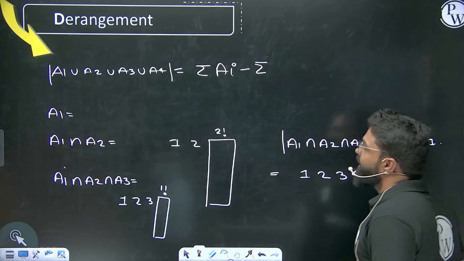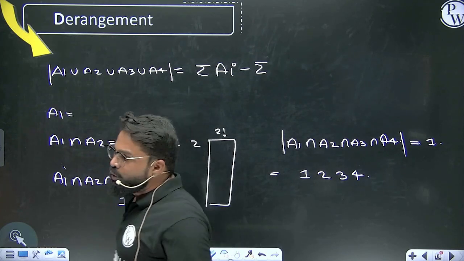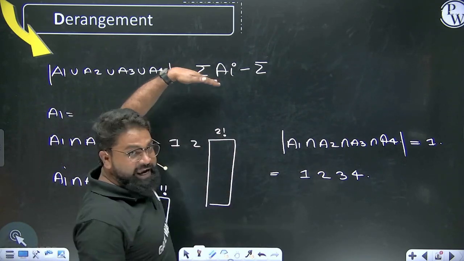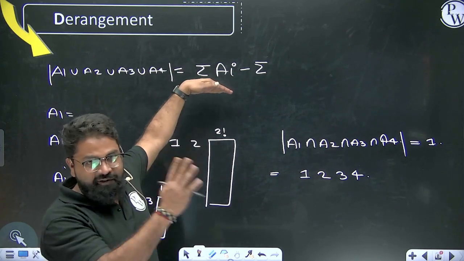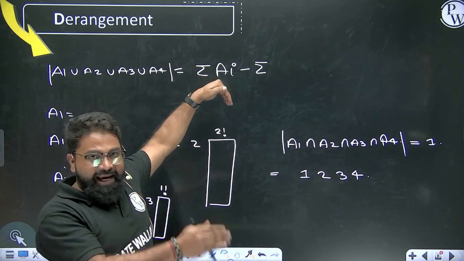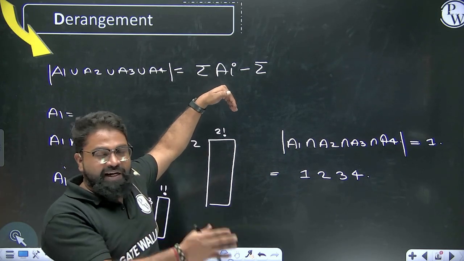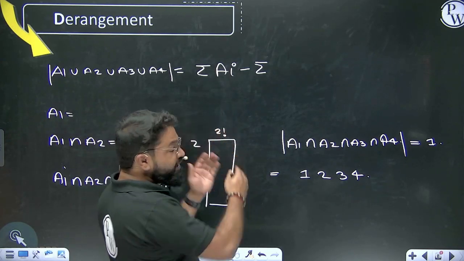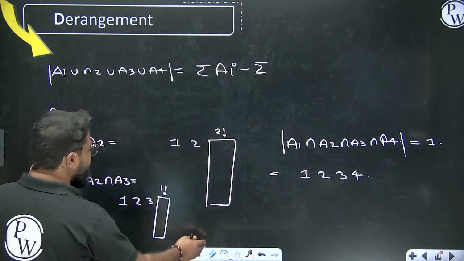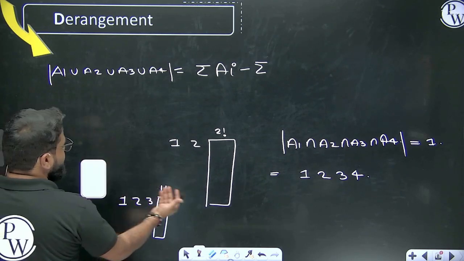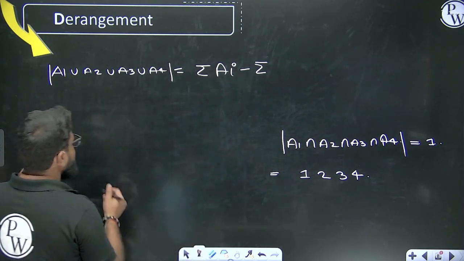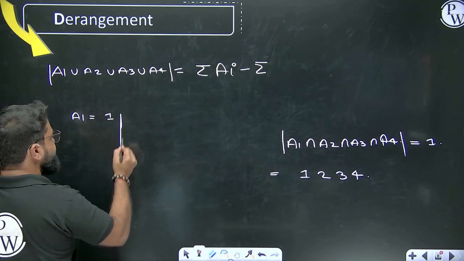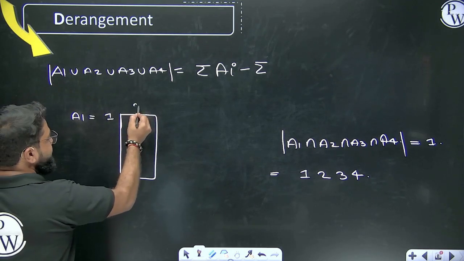What we are trying to say is A1 union A2 union A3 union A4, in this manner. So first we have to add A1. A1 is the total possibility where the first element is at the right position, plus A2. A2 is the total possibility where the second element is at the right position. In the same way for A3, in the same way for A4. And then we have counted something extra. Let's try to find out what we have counted extra. See, for example, A1 is the total possibility where the first element is at the right position, and then the remaining you arrange in 3 factorial ways.